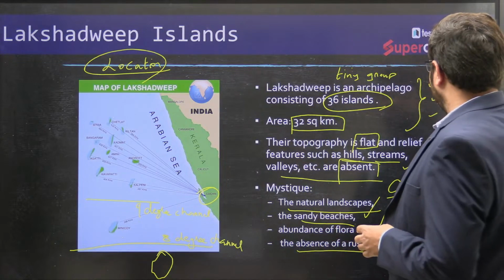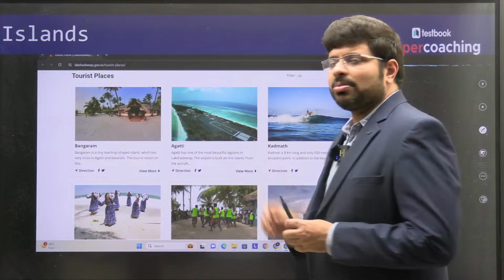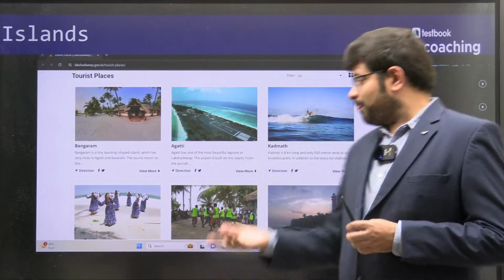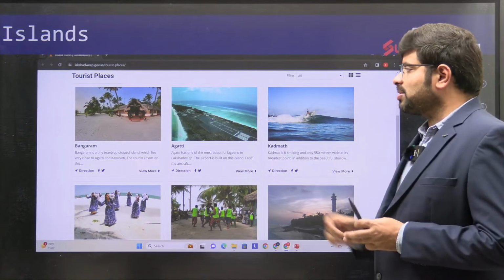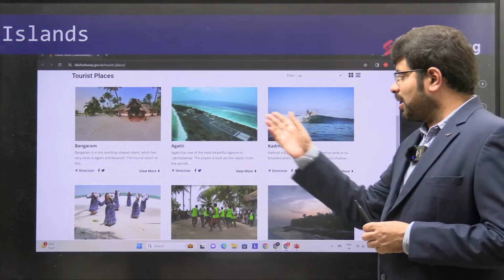And further, you should also realize that many of the islands can be prospective tourism destinations, say Agatti Island. In fact, there is a beautiful lagoon there, and there is an airport.